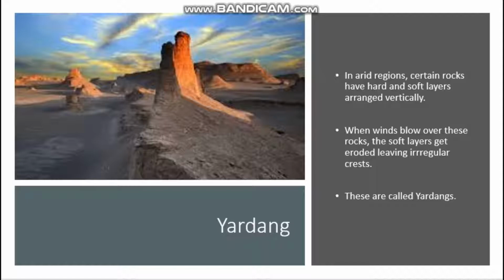How was it formed? The landform is irregular. These are called yardangs. Okay, please listen. What do you mean by yardang? In arid region, arid means dry region, certain rocks have hard and soft layers arranged vertically. So when wind blows over these rocks, the soft layer gets eroded. The hard layer remains there, the soft layer gets eroded, leaving irregular crescents. These are called yardangs.